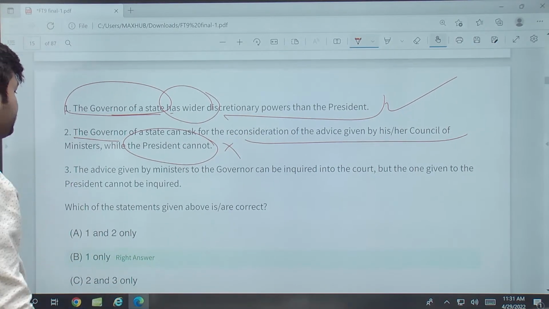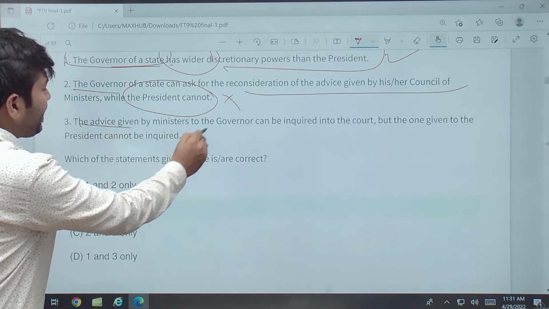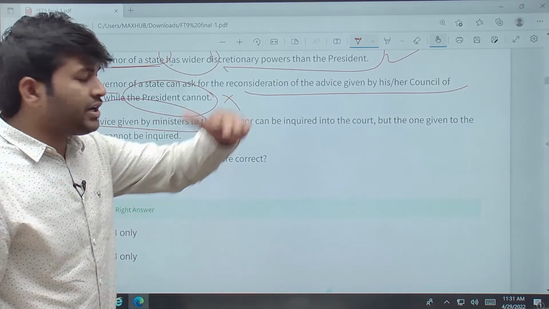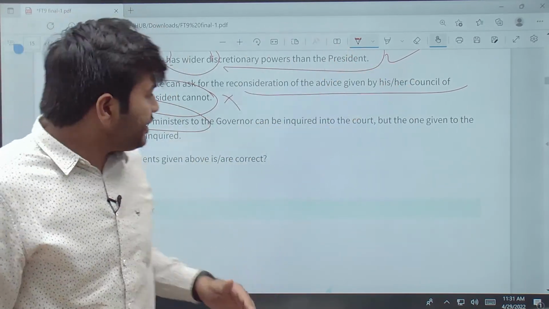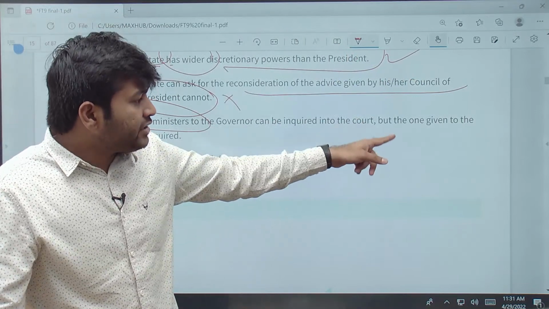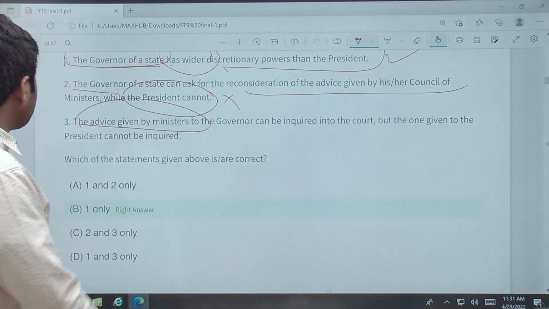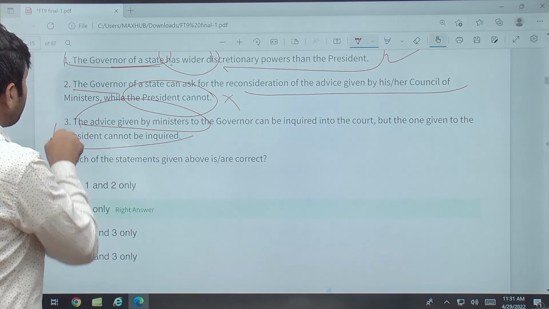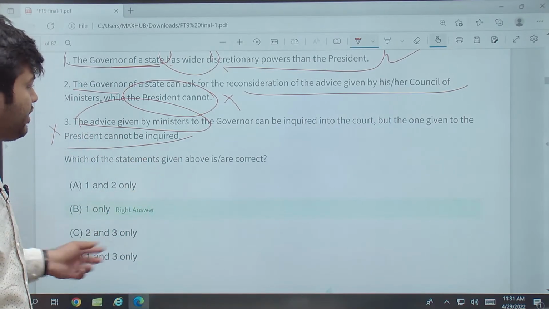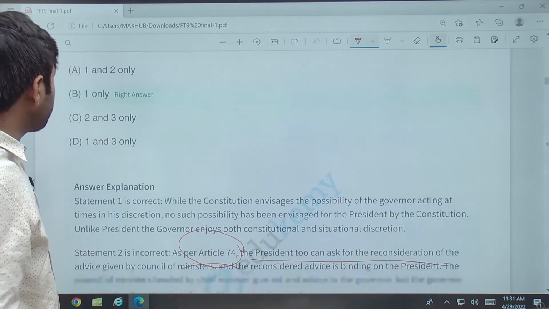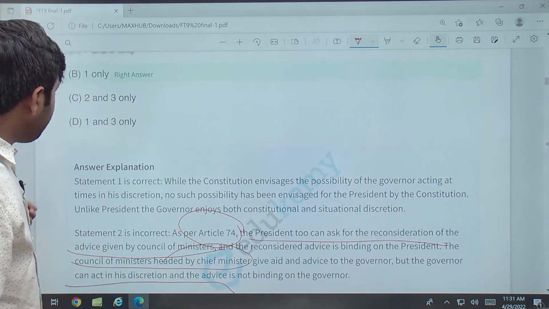ठीक है. The third statement, the advice given by minister to the governor can be inquired into in the court of law, but the one given to the president cannot be inquired. They cannot be inquired. No, none can be inquired into in the court. So only the first statement is right over here.